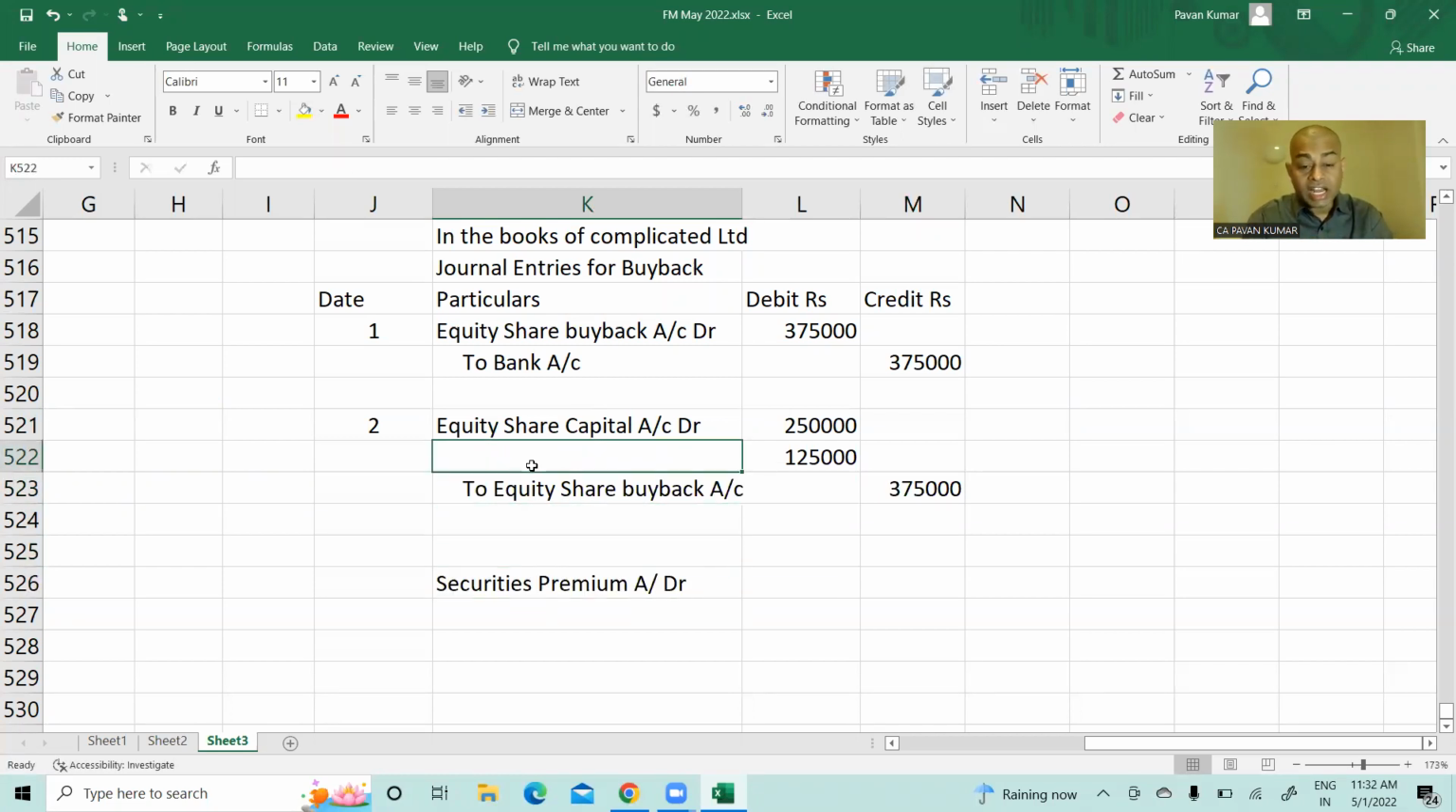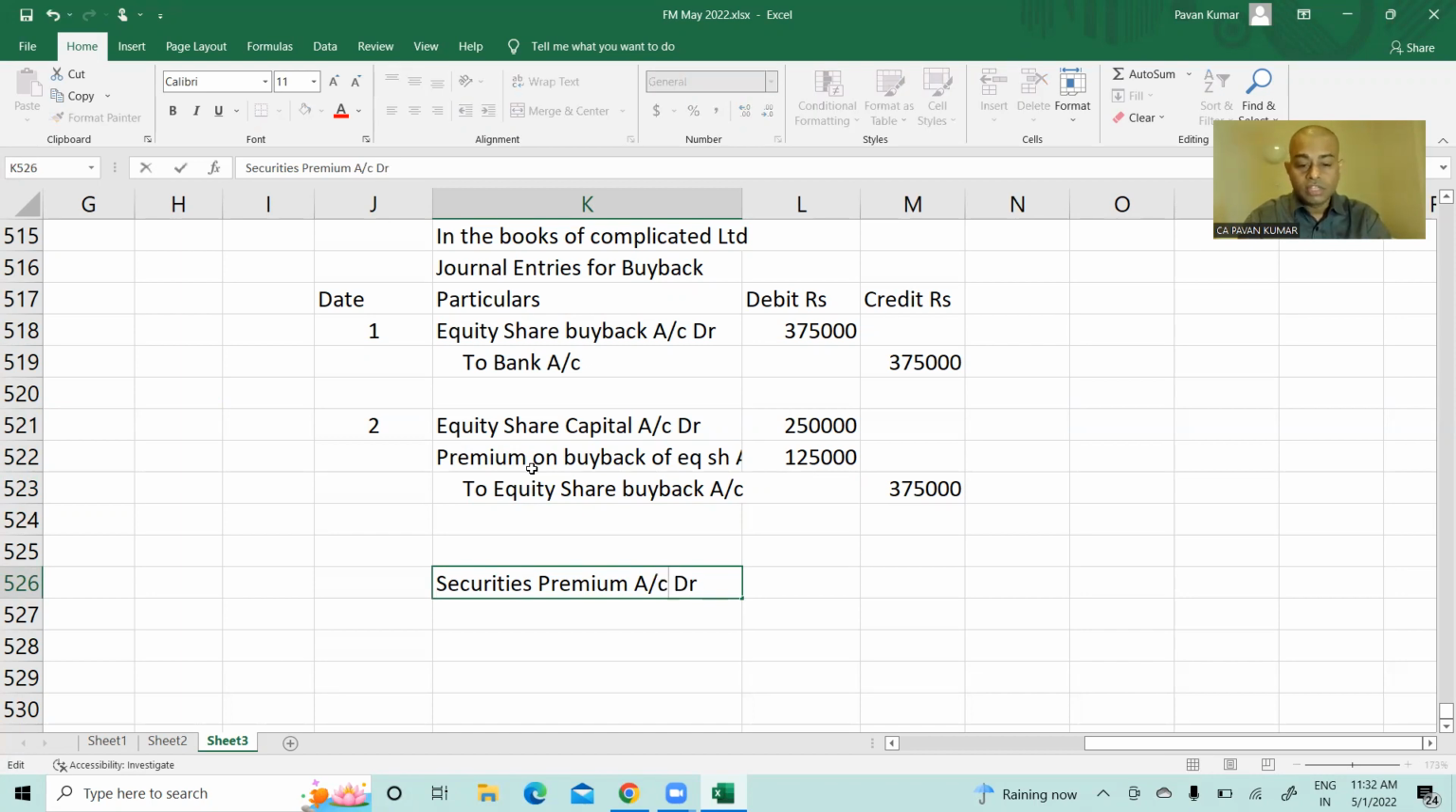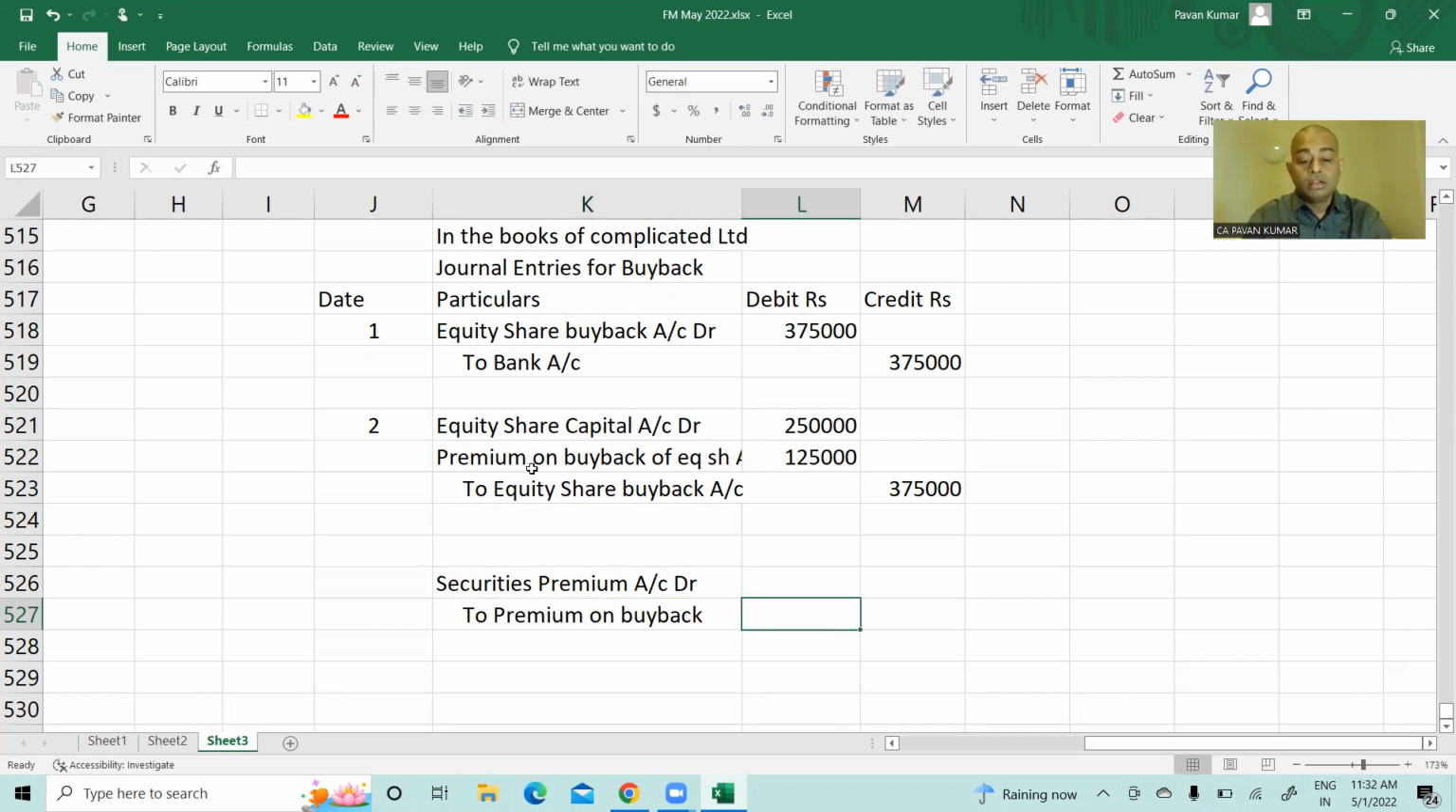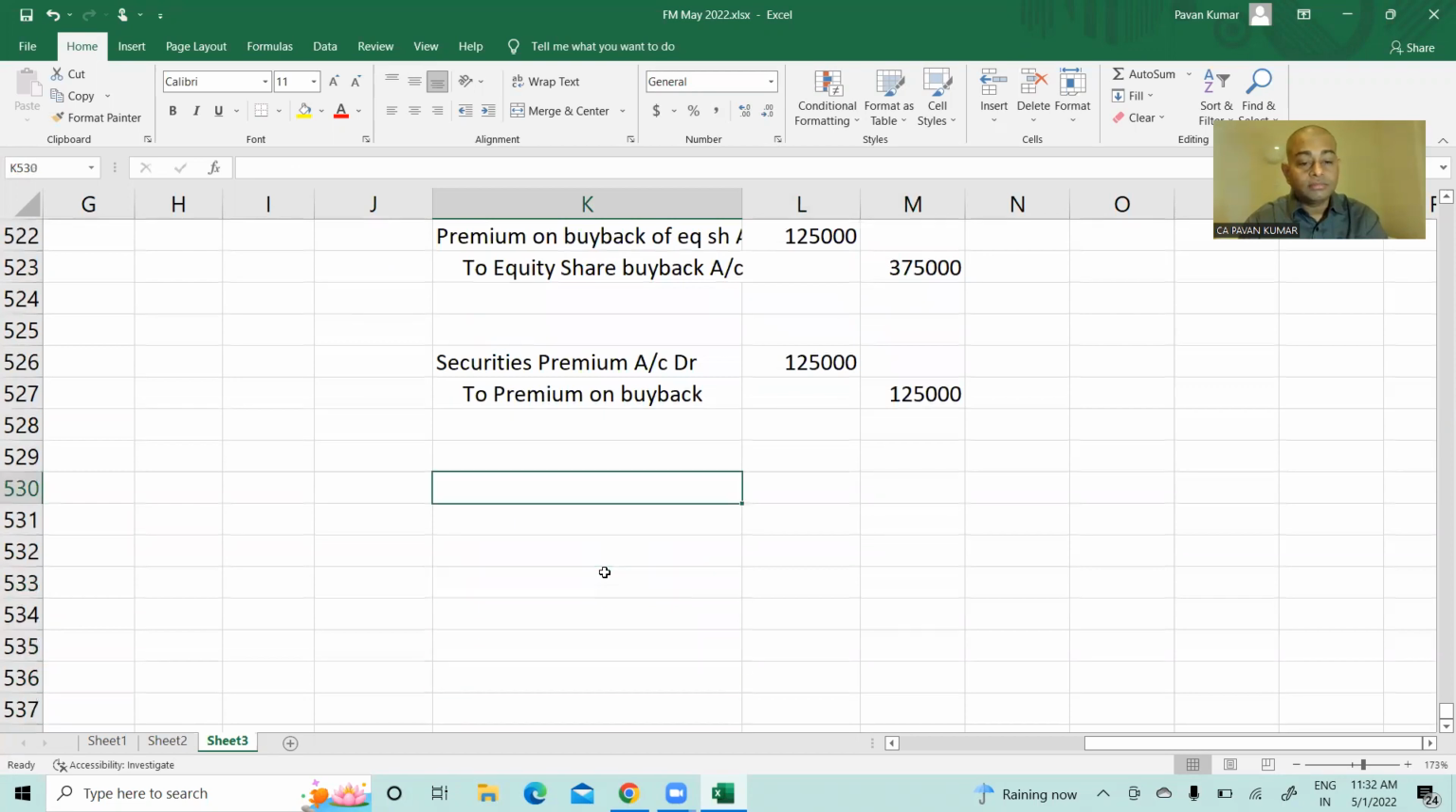Then what you need to do: equity share capital account debit, premium on buyback of equity shares account debit, you will write 1,25,000. In the next journal entry, security premium account debit to premium on buyback. Here you will write 1,25,000, 1,25,000. Either you can write one journal entry for these two put together, or you can write two journal entries also. So Dharani, you understand this? Yes, sir.